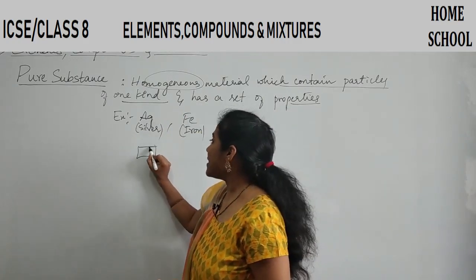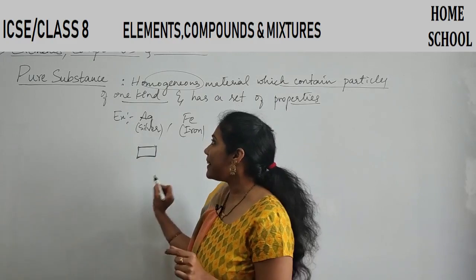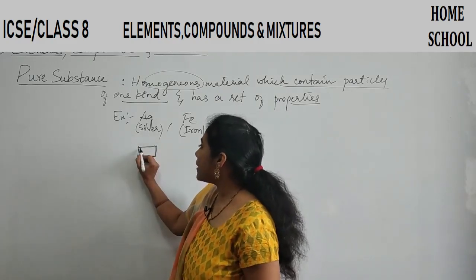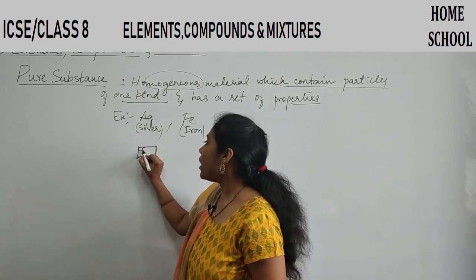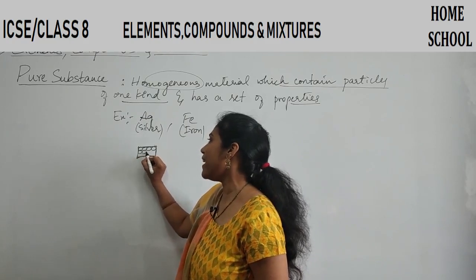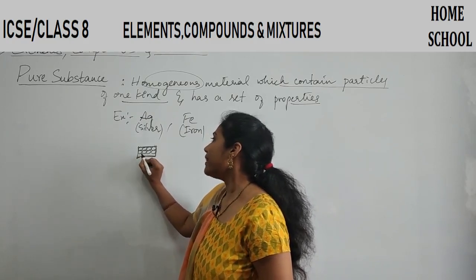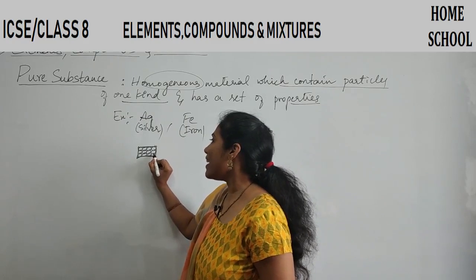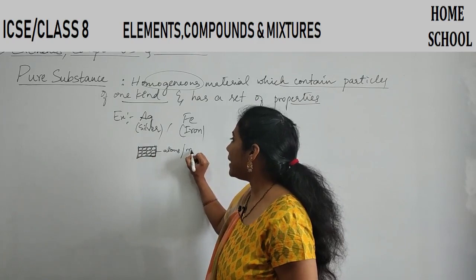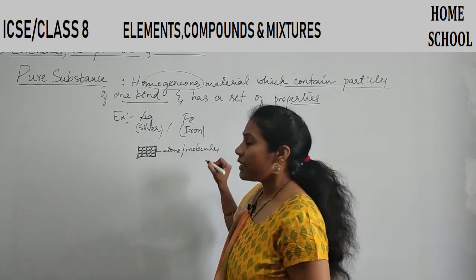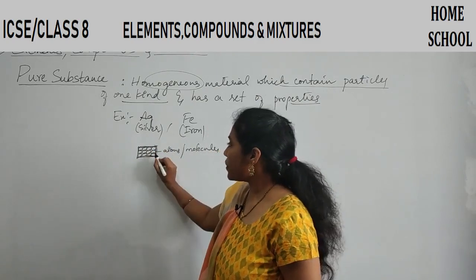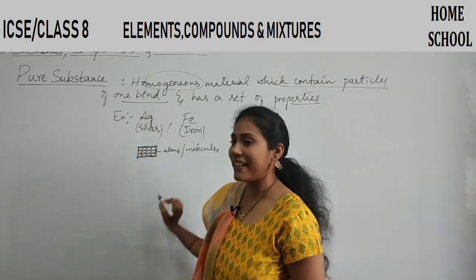I can call it a pure substance because this silver piece contains small particles, and all these particles look the same. They have the same properties. These particles can be atoms or they can be molecules. Clear everybody? So a pure substance is a substance which contains the same type of particles.